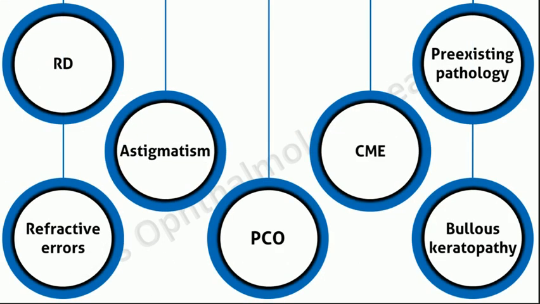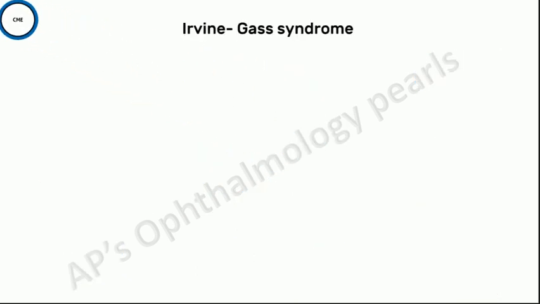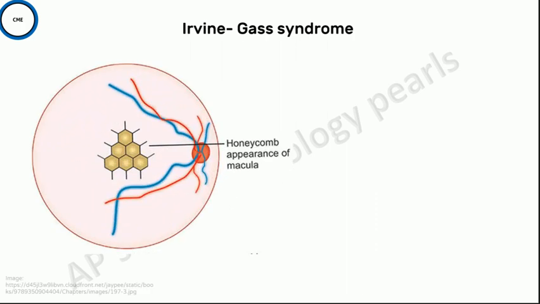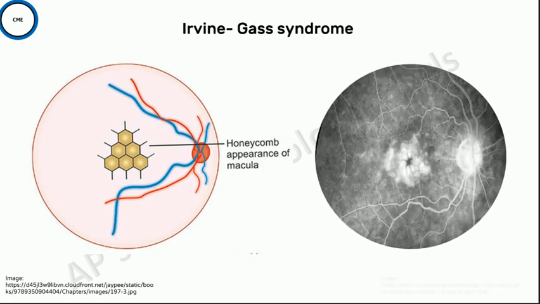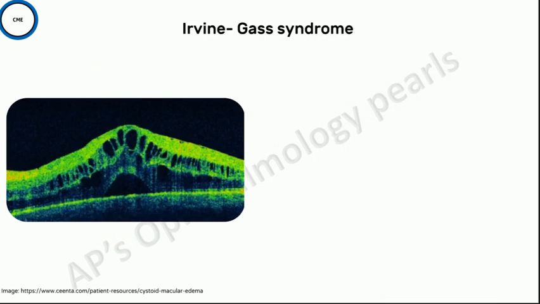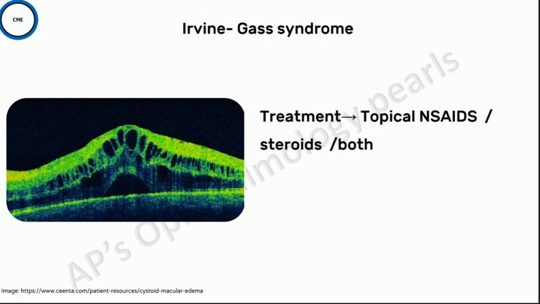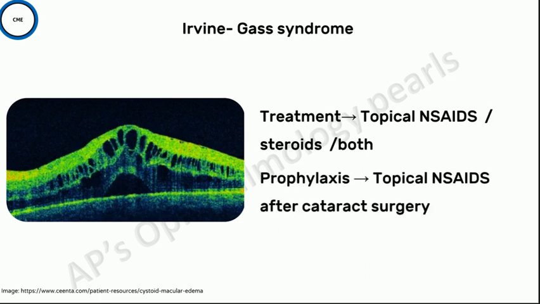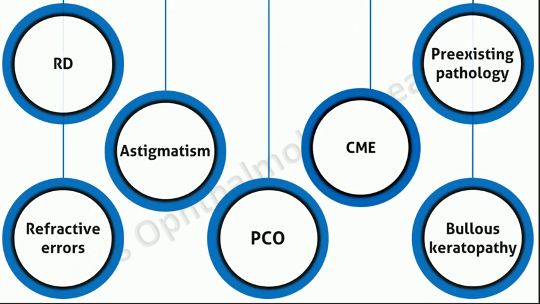The next is cystoid macular edema. Cystoid macular edema occurring after cataract surgery is also known as Irvine-Gass syndrome. There is increased perifoveal capillary permeability with fluid accumulation in cystoid spaces in the macula. It gives a honeycomb appearance on fundus examination and a flower petal appearance on fundus fluorescein angiography. Nowadays, OCT is being increasingly used for the diagnosis of cystoid macular edema. It is treated by topical NSAIDs or steroids or both, and prophylaxis is by topical NSAIDs after cataract surgery.